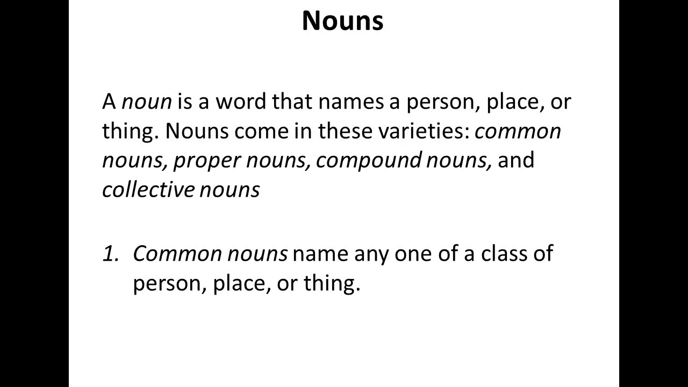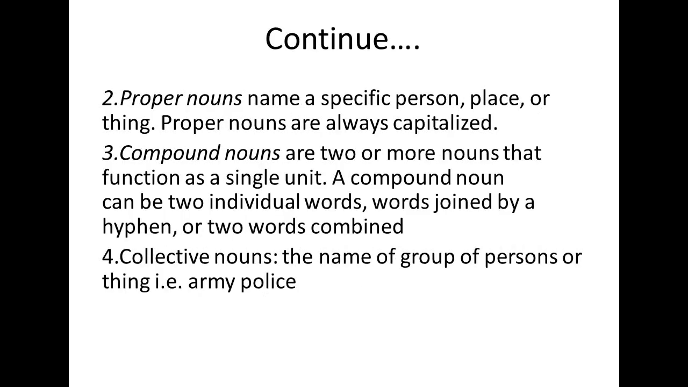Noun. A noun is a word that names a person, place, or the thing. Nouns come in these varieties. For example, common noun, proper noun, compound nouns, and the collective nouns. Common nouns name any person of a class or the person, place, or thing. Proper nouns name a specific person, place, or the thing. Proper nouns are always capitalized.